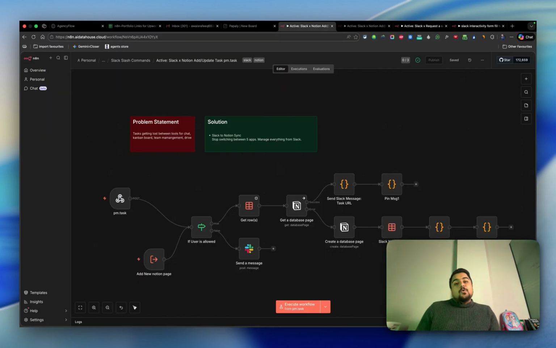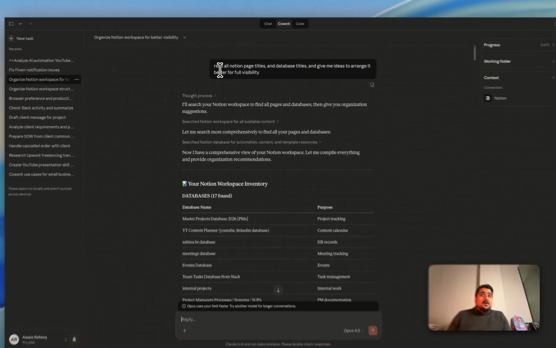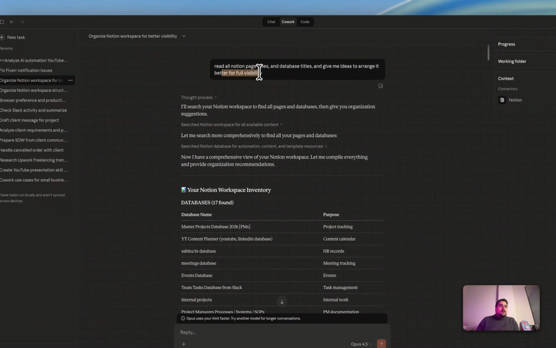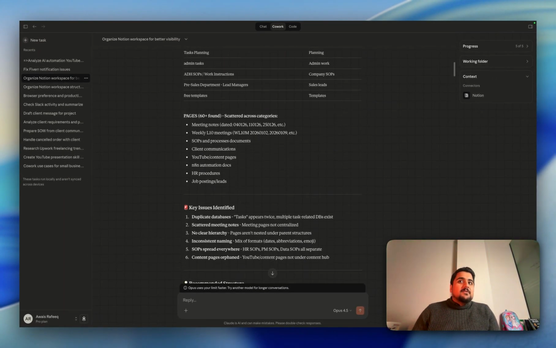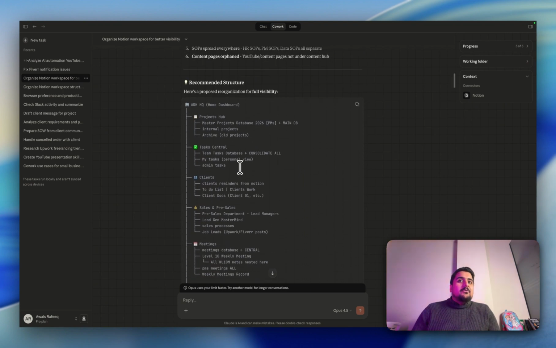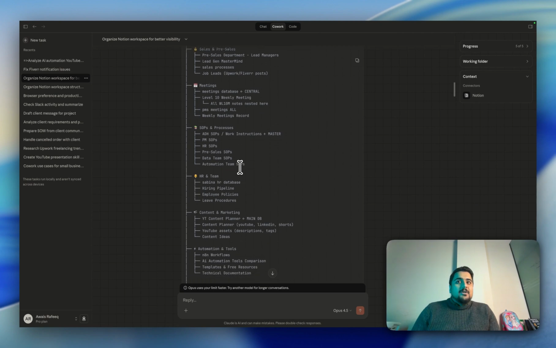Similarly, for Notion, we created some workflows that can go to a Notion database to create some particular tasks that are well defined, very hard coded. But here we can do a lot more. So I just asked it to read all Notion page titles and database titles, and give me ideas to arrange for better visibility. It went there, it scanned everything, all of the databases, all of the pages, and it gave me the recommended structure for my agency, for my clients, for the sales department, for meetings, SOPs.